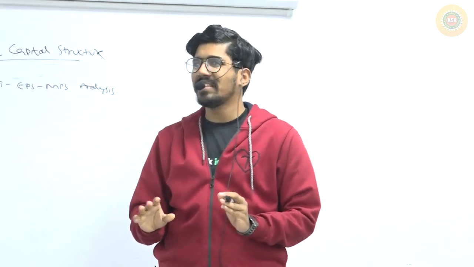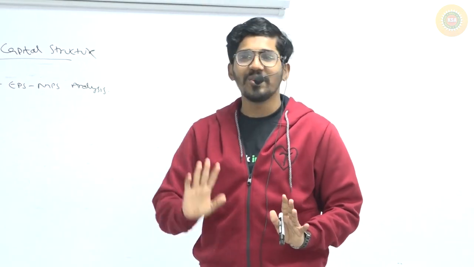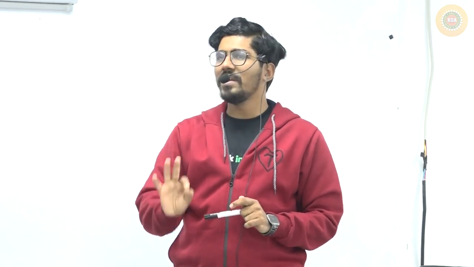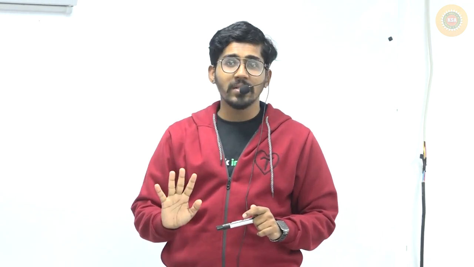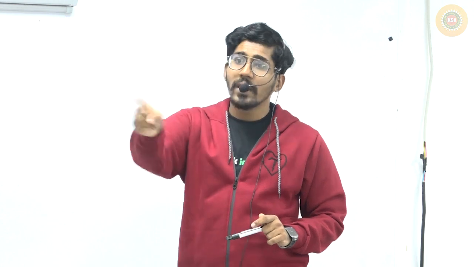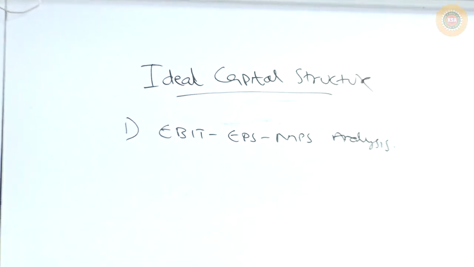To understand all this, it requires more discussion and a little bit of maturity. So what I am planning is, in the net income approach and net operating income approach, I will just give a small introduction, and then I will tell you only how to solve exam-oriented questions. In this chapter on capital structure, mostly questions are asked on net income and net operating income approach. 50% chance questions are asked directly from net income and net operating income approach, and another 50% chance from EBIT, EPS, MPS analysis, indifference point, financial break even point.